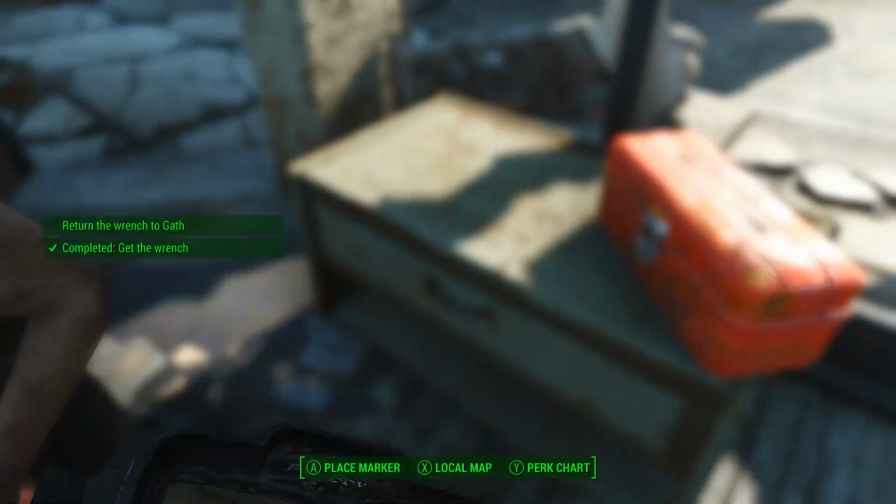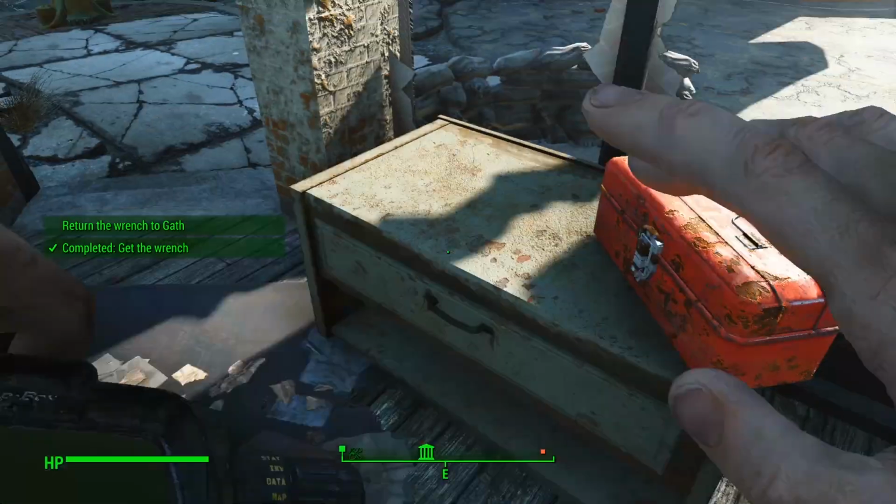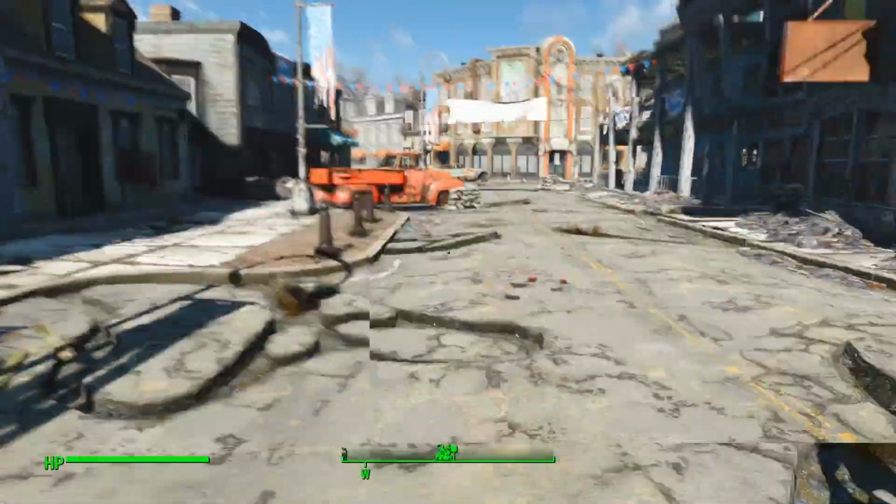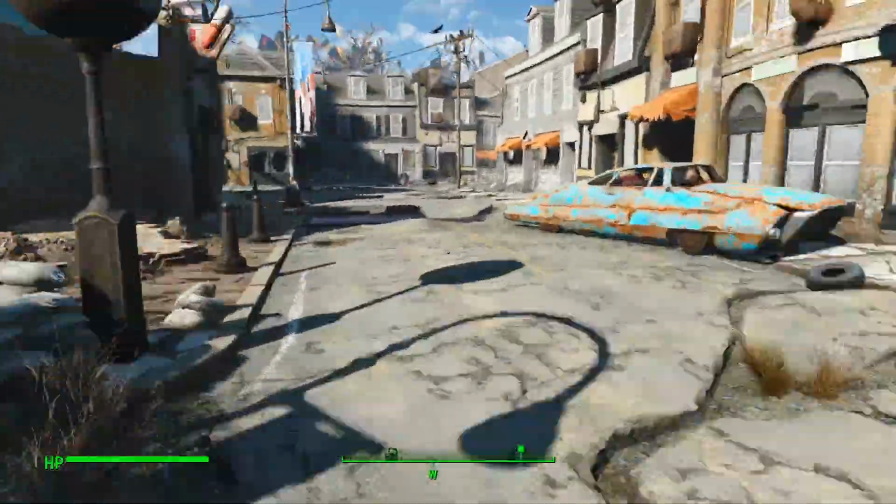There we go, get the wrench, get the return to Gath, our objective updated, and now we can easily outrun these raiders at our 4x speed and let Preston deal with them. So let's go do that, and make our way back.